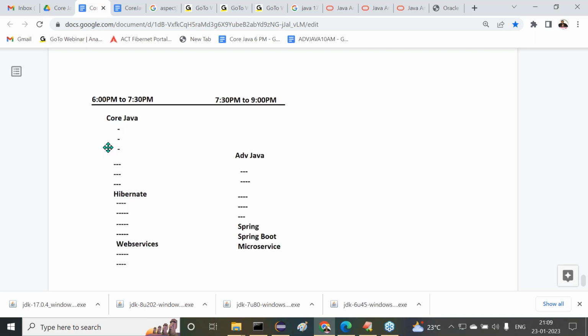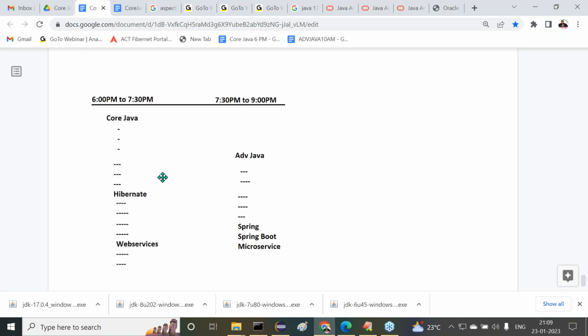Why? Because after completion of OOPs only can I start Advanced Java. Before that, it is not possible to understand Advanced Java. We need to complete some topics in core Java. What is the basis for Advanced Java? Object orientation in core Java. What is a prerequisite for Advanced Java? Object orientation in core Java.